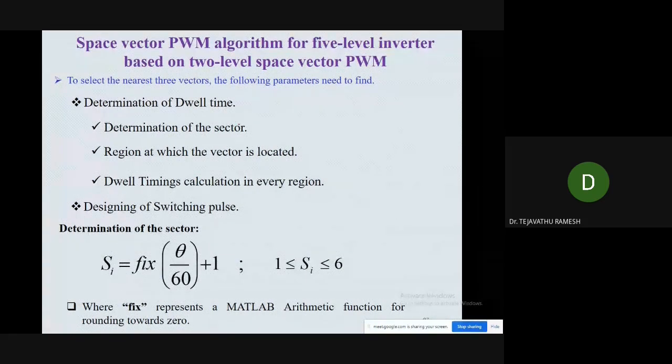There is a certain procedure, as I said earlier. First is the dwell time calculation, then sector identification, region, and the timing calculation. And using these dwell times, we can design the pulses. So this equation will be the same.